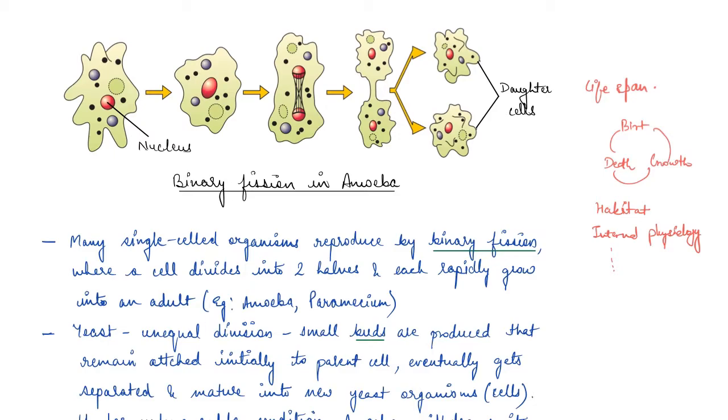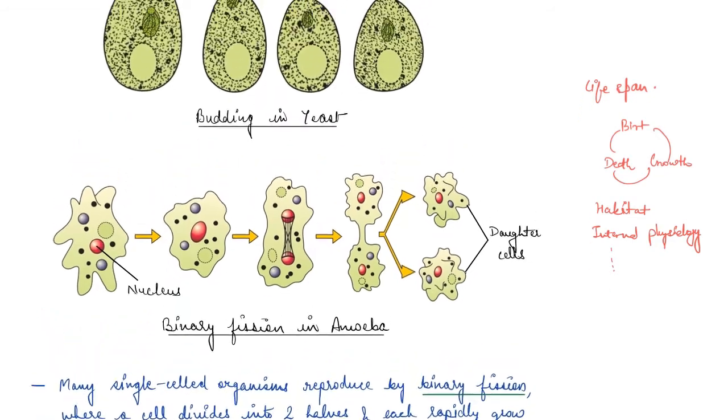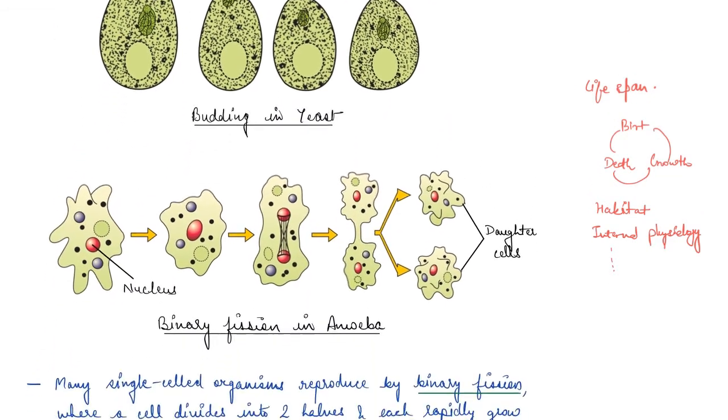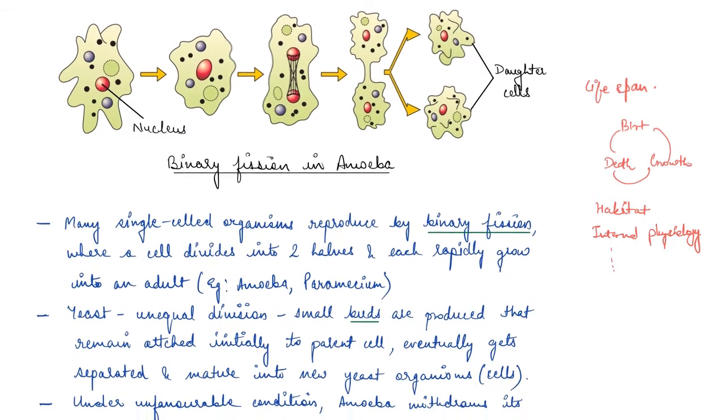Now, in the case of yeast, unequal division happens wherein small buds are produced that remain attached initially to the parent cell and eventually get separated and mature into new yeast organisms. This we saw in the first diagram as well. It forms a bud which initially gets attached and later on detaches and forms a new individual.